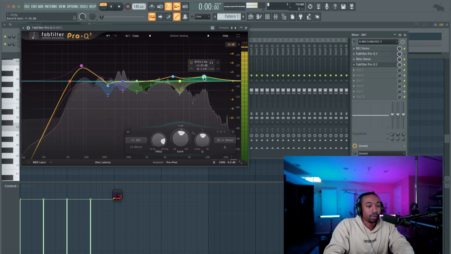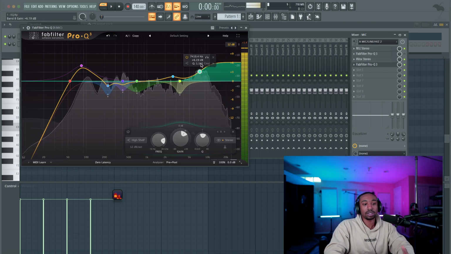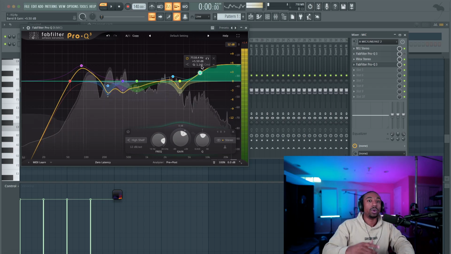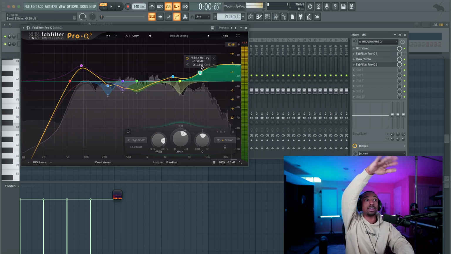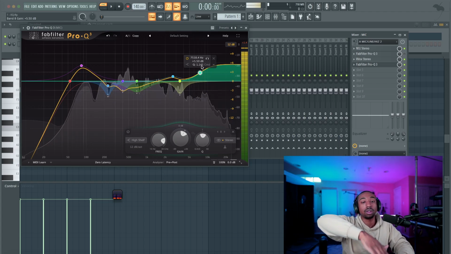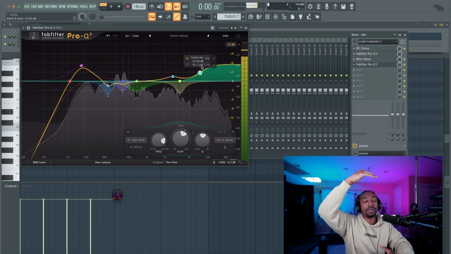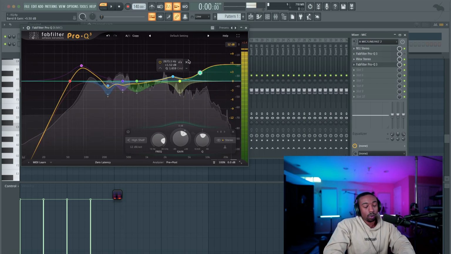And then what I can do is just create one last thing. I'm going to call this a high shelf, and I can boost this to create that sizzle in my vocal and open the vocal up to make it sound really tall. When you have speakers, you'll understand this. High frequencies just seem like they're higher in the room. Lower frequencies feel like they're lower in the room. So this will literally open up the image of a vocal to make it feel taller by adding this high frequency here. So this is a quick curvature of what you can do.